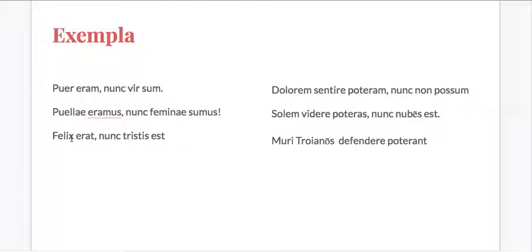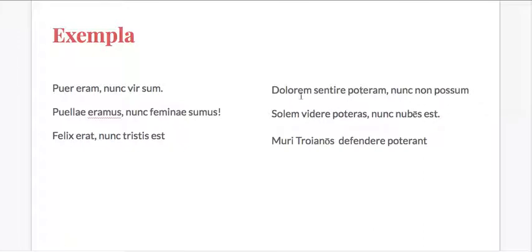Felix erat, nunc tristis est. Anyone? He was sad, erat. He was happy, Felix. Now he is sad, tristis, that nominative singular third declension adjective ending, tristis est.